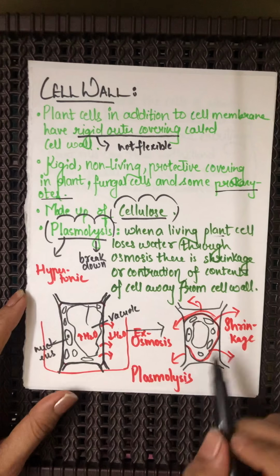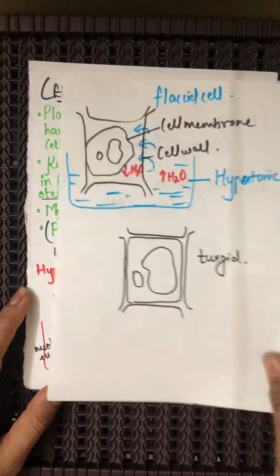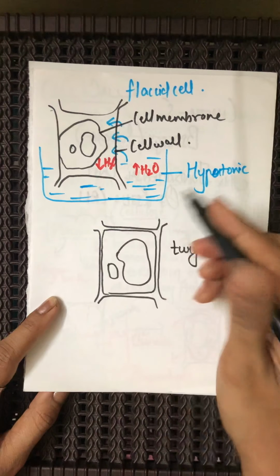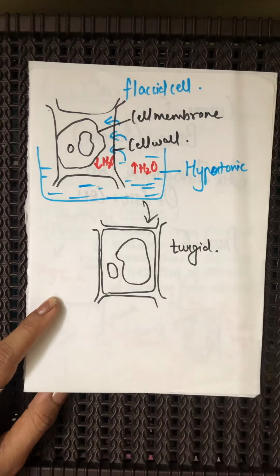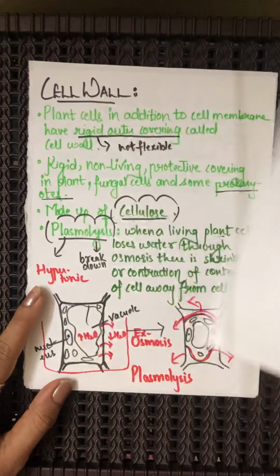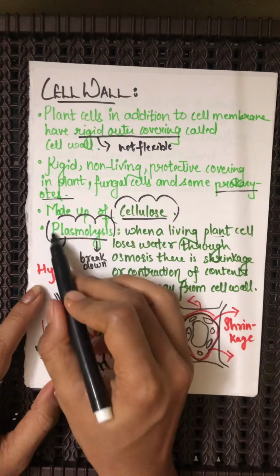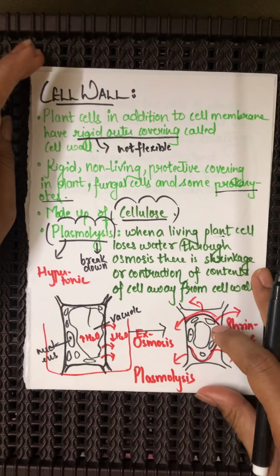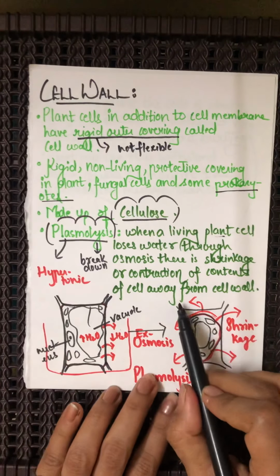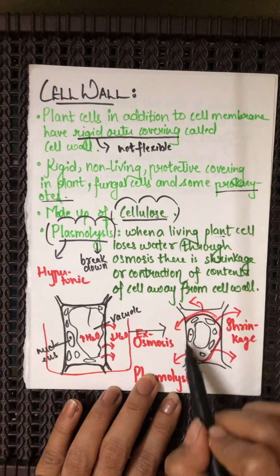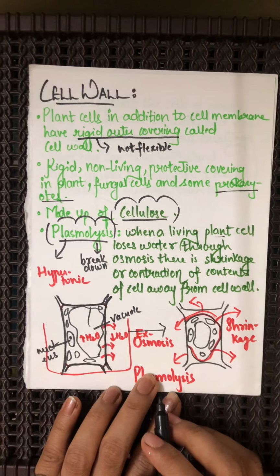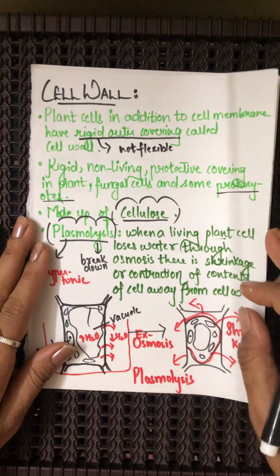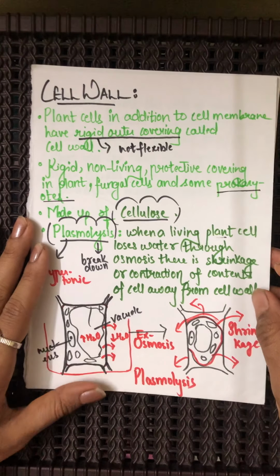But again, if this cell is placed inside a hypotonic solution wherein the water concentration is more, again you will be finding the cell becomes turgid. Do you understand this? So this is the peculiar characteristic associated with the living part of the cell, that is the cell membrane, and therefore the cell wall doesn't move away from its own position. Do you understand this? And this plasmolysis is a characteristic of all plant cells. Fine.